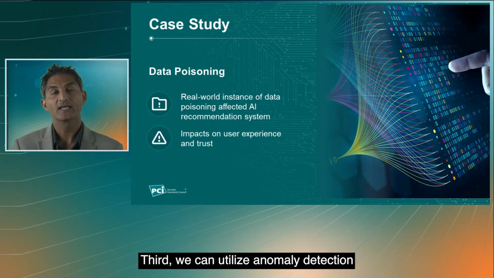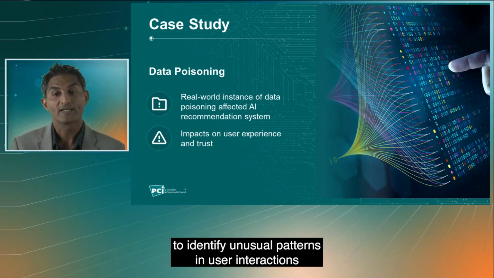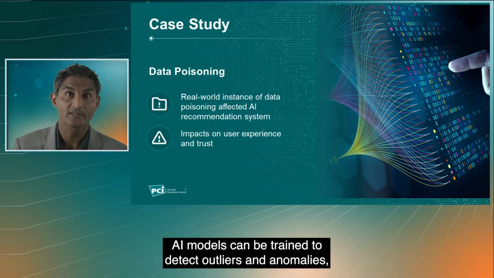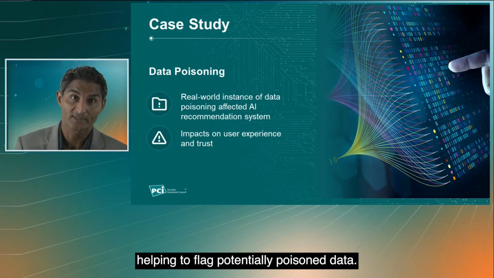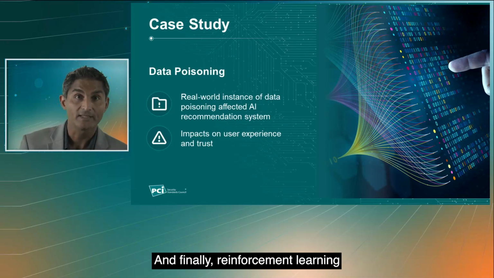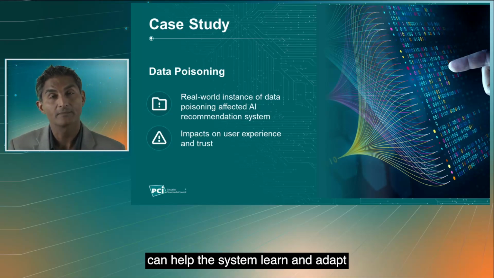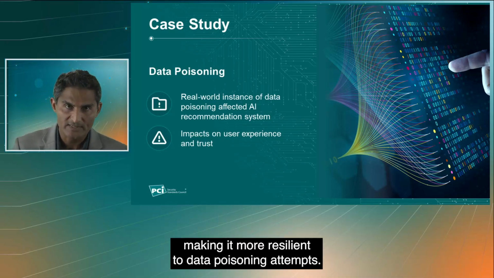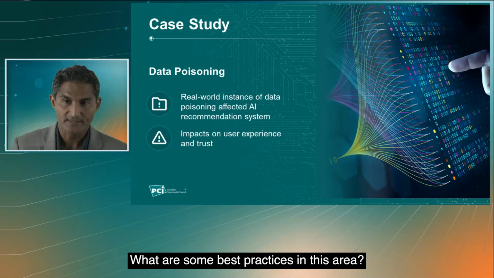Third, we can utilize anomaly detection to identify unusual patterns in user interactions and content consumption. AI models can be trained to detect outliers and anomalies, helping to flag potentially poisoned data. And finally, reinforcement learning can help the system learn and adapt based on user feedback, making it more resilient to data poisoning attempts. What are some best practices in this area?